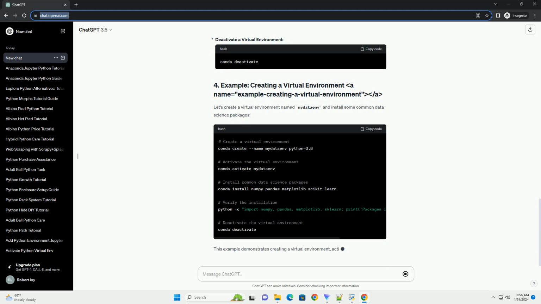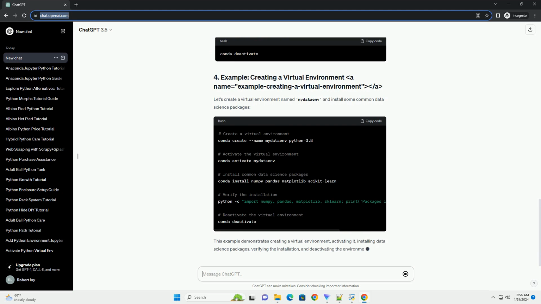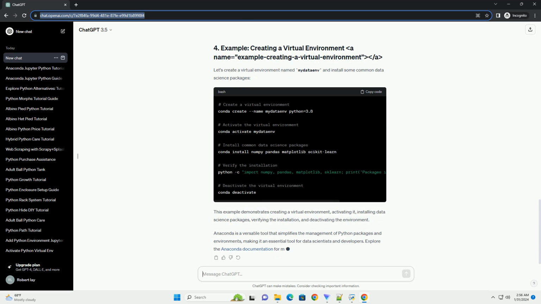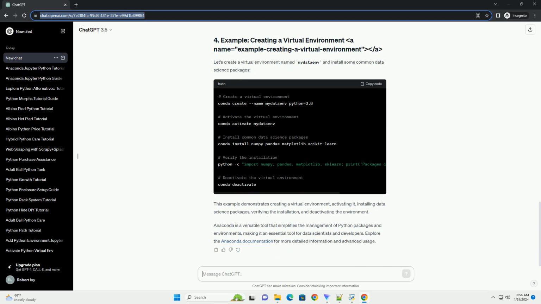Virtual environments allow you to create isolated environments with specific versions of packages, avoiding conflicts between different projects. Conda makes it easy to manage virtual environments. Create a virtual environment. Activate a virtual environment. Deactivate a virtual environment. Let's create a virtual environment named MyDataEnv and install some common data science packages.